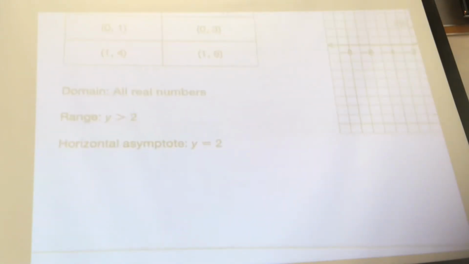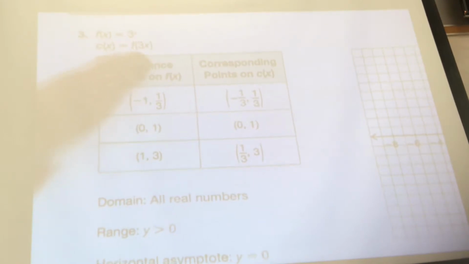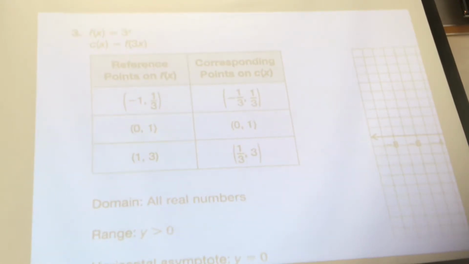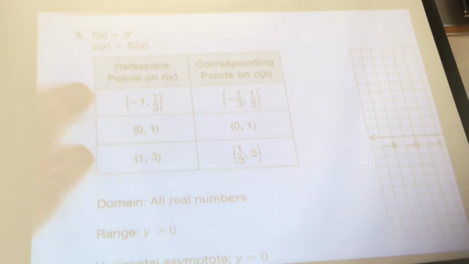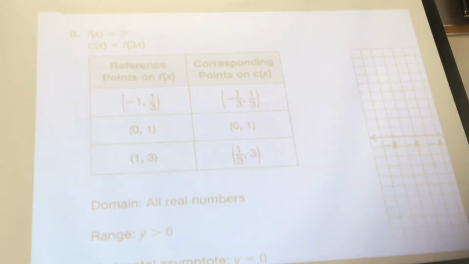Okay, so let's take a look at number 3. We multiplied everything by 3. See that 3 in there? That's a multiply. I wonder what happens if we put a 3 in the front. Let me know when it's ready. I need it over here, so how about plugging it over here? Did my X values change or my Y values change? Did my Y values change? No, only my X values change.